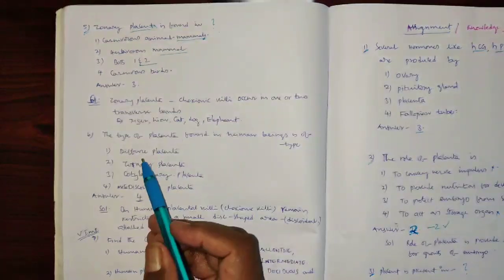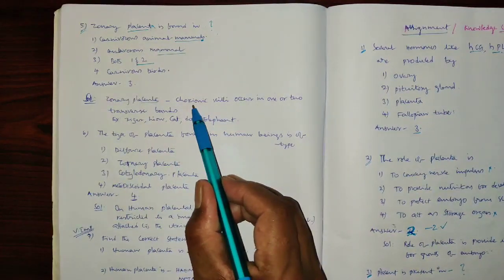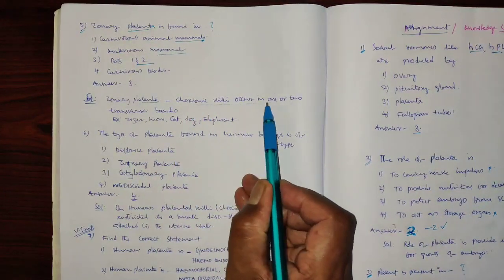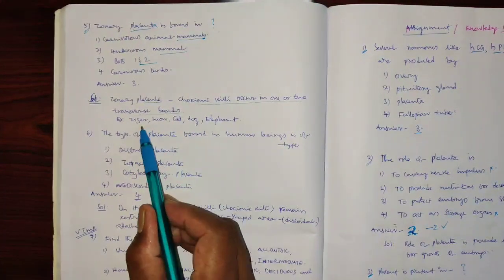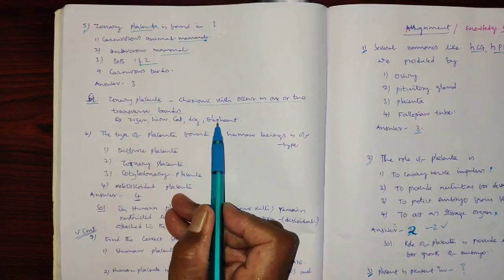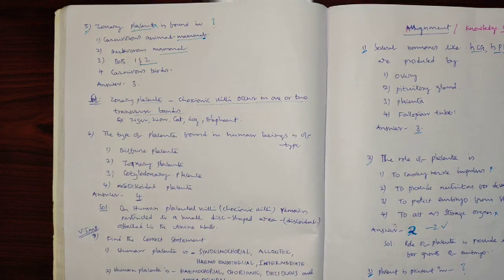Now coming back to another question: zonary placenta. It is from chorionic villi and occurs in 1 or 2 transverse bands. Examples: tiger, lion, cat, dog, elephant. In this we can see the zonary placenta. It is a type of classification of placenta. As I told in the previous video, you can just see that once.